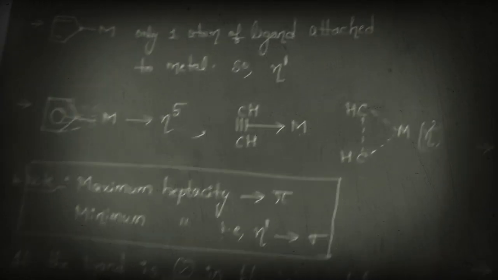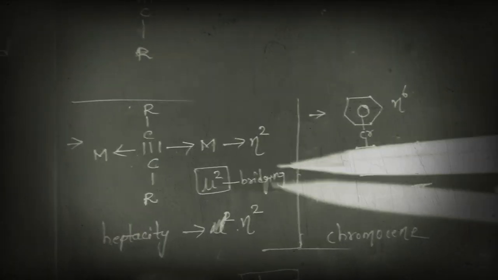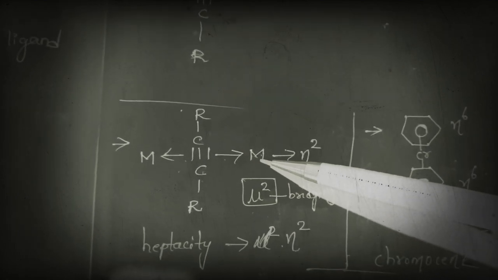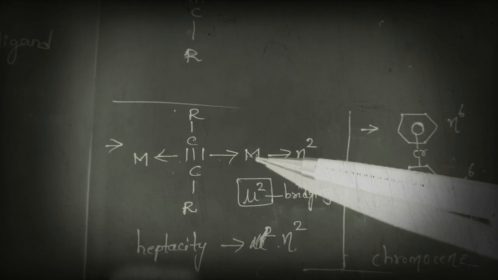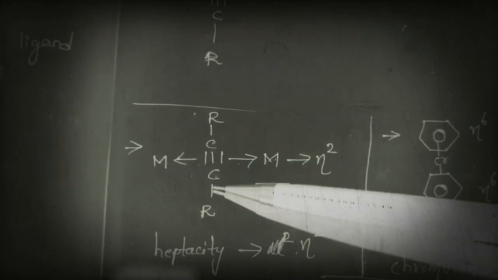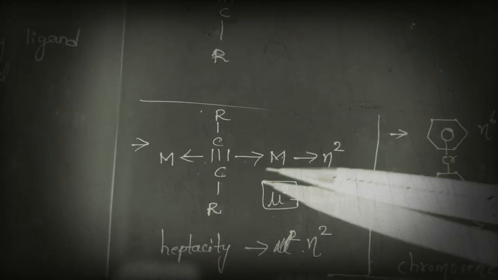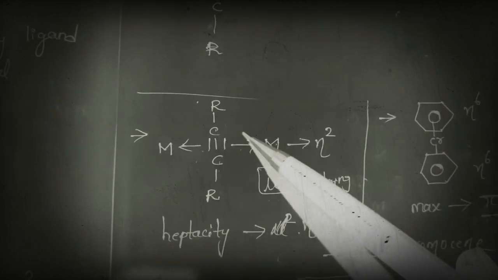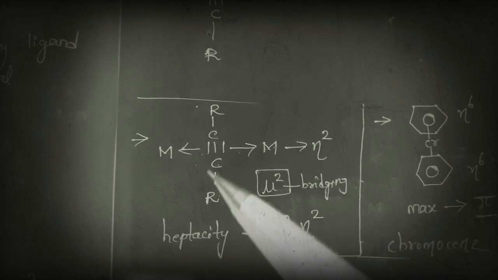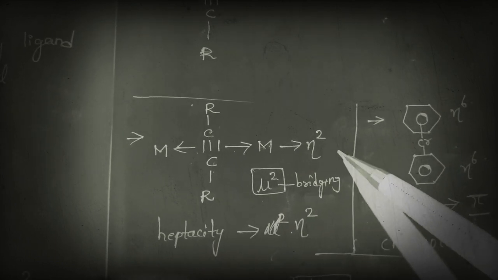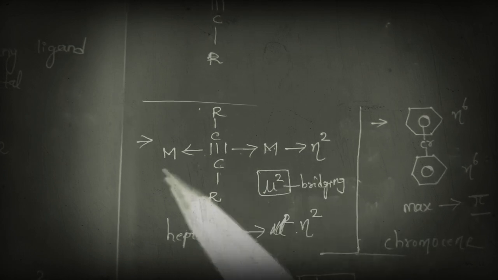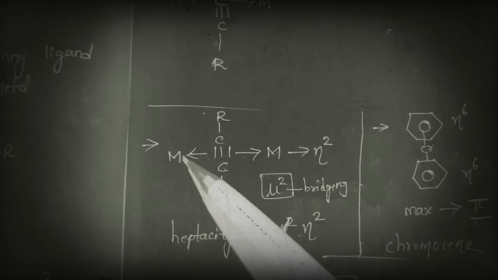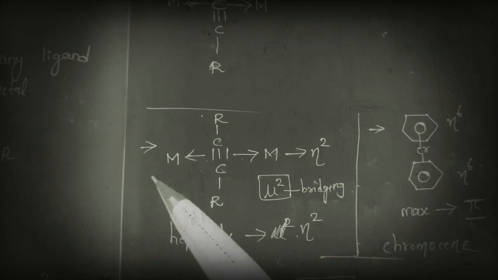Next, let us see this. First let us see the hapticity. Here this metal is connected to these two carbon atoms. Already I said that we can draw like this, so we will come to know that this metal is connected to two atoms. So here the hapticity is 2, that is eta 2. Here also the same thing. This metal is also connected to these two atoms, so here also the hapticity is eta 2.